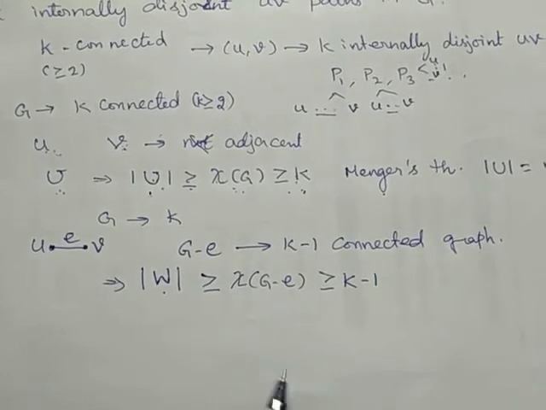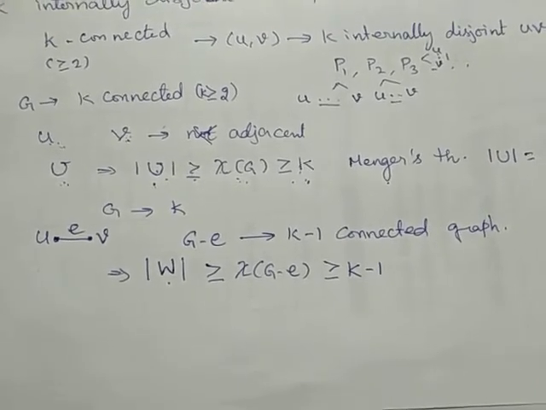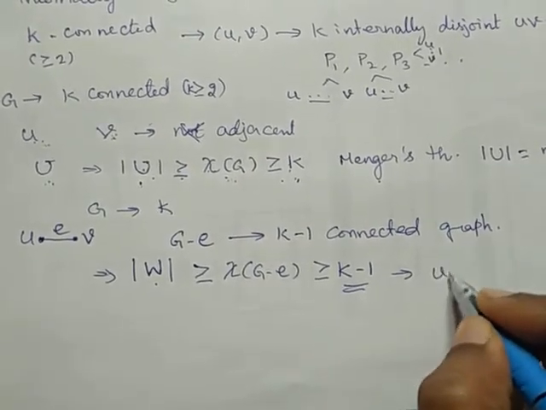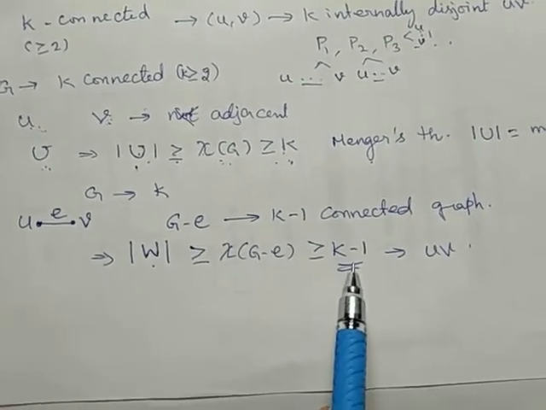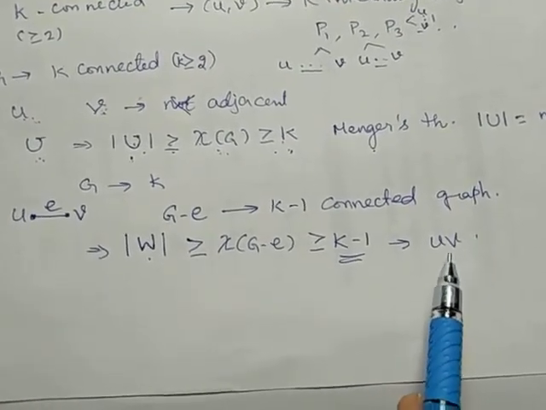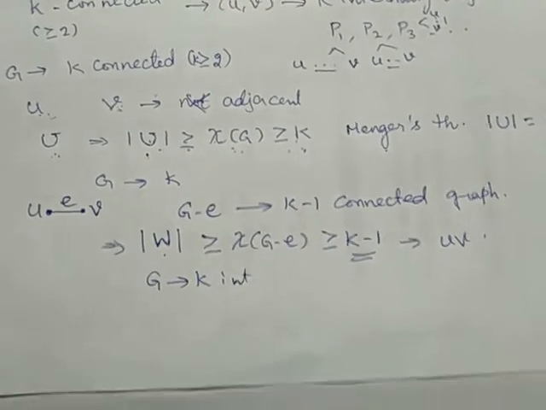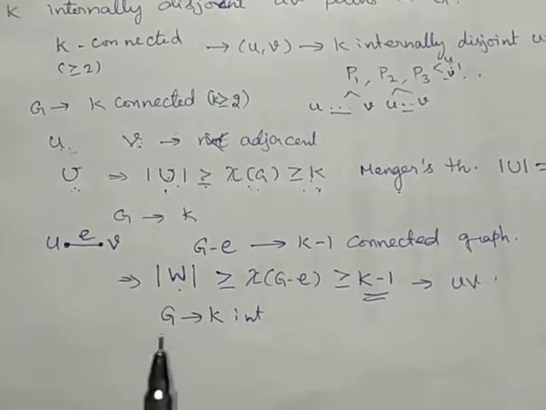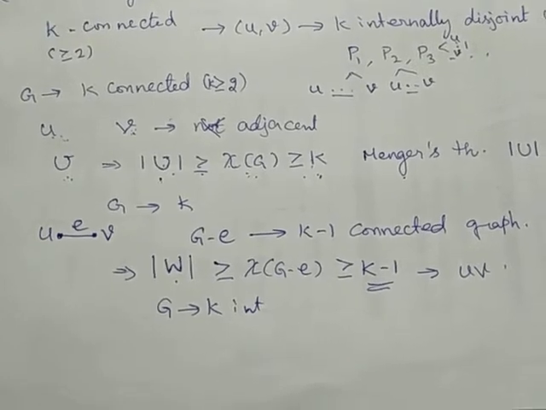Again, from Menger's theorem, G minus E should contain at least k minus 1 internally disjoint UV paths. So, since G minus E has k minus 1 internally disjoint paths, G should have k internally disjoint UV paths. Therefore, in both cases, G has k internally disjoint UV paths.